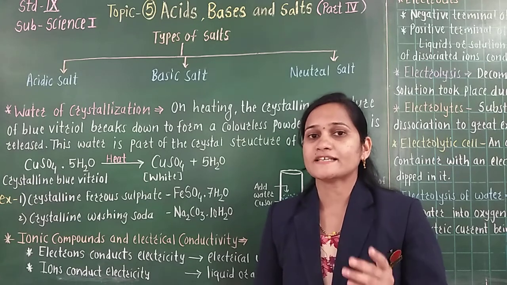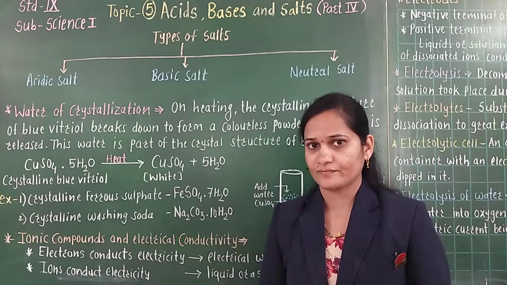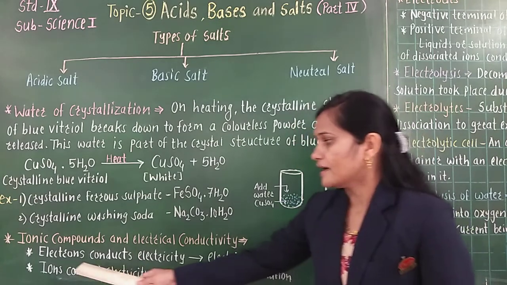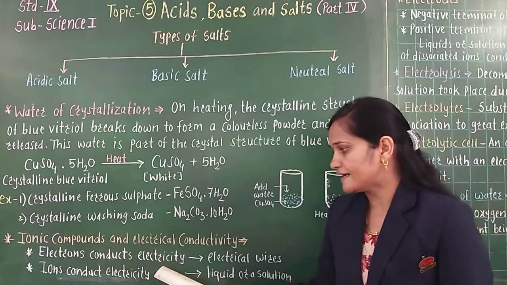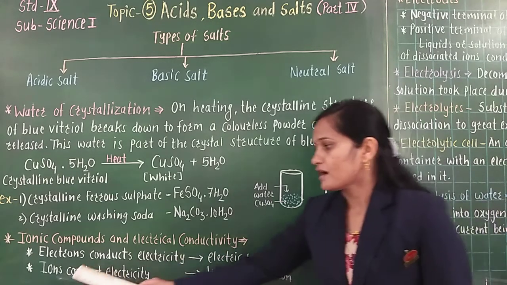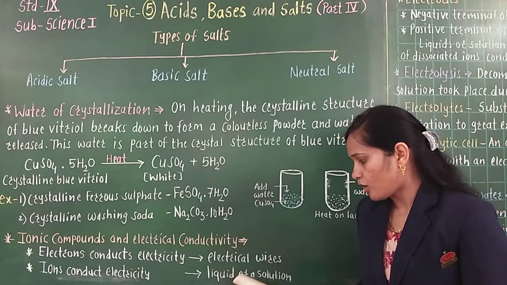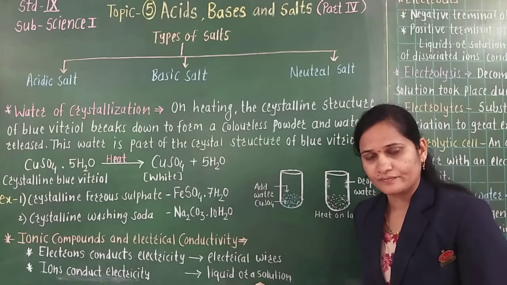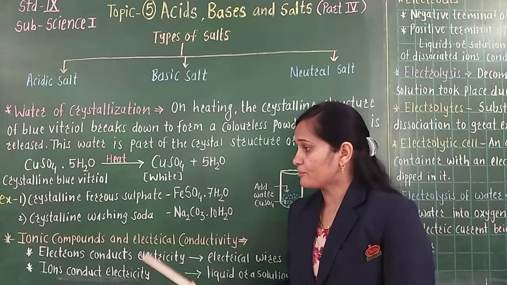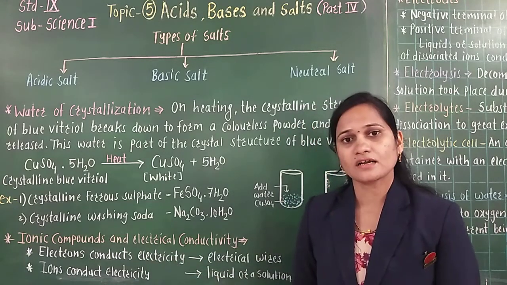It means NaCl solution is a conductor of electricity. In this experiment, electrons conduct electricity through the electrical wires, and ions conduct electricity through the liquid or solution. Now let us see some points related to ionic compounds and electrical conductivity.